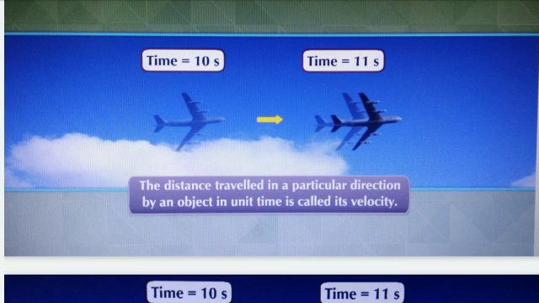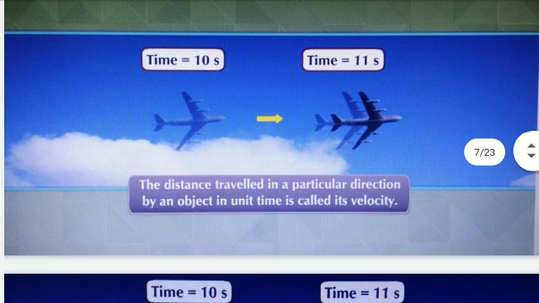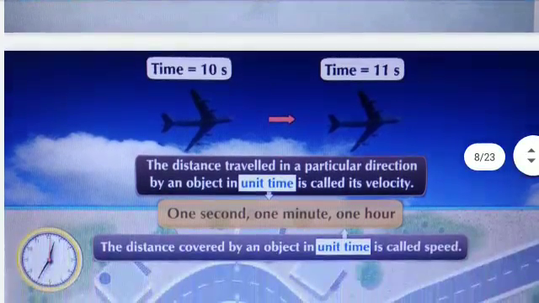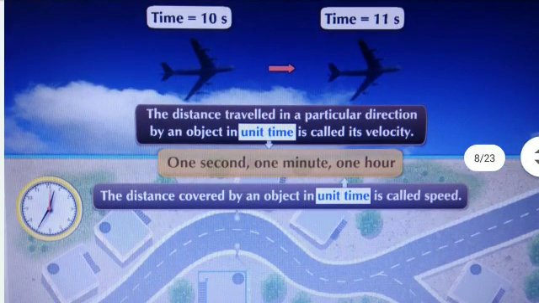In a particular direction is the most important phrase in this definition. What is unit time? It may be 1 second, 1 minute, 1 hour.